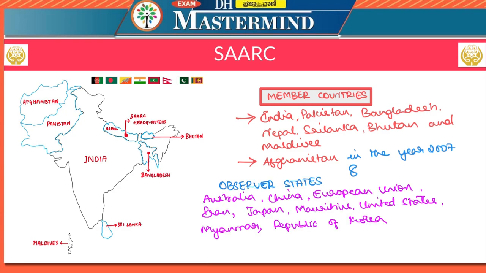Now, let us look at the observer states of SAARC. SAARC has totally 9 observer states. They are Australia, China, European Union, Iran, Japan, Mauritius, United States of America, Myanmar, and Republic of Korea.